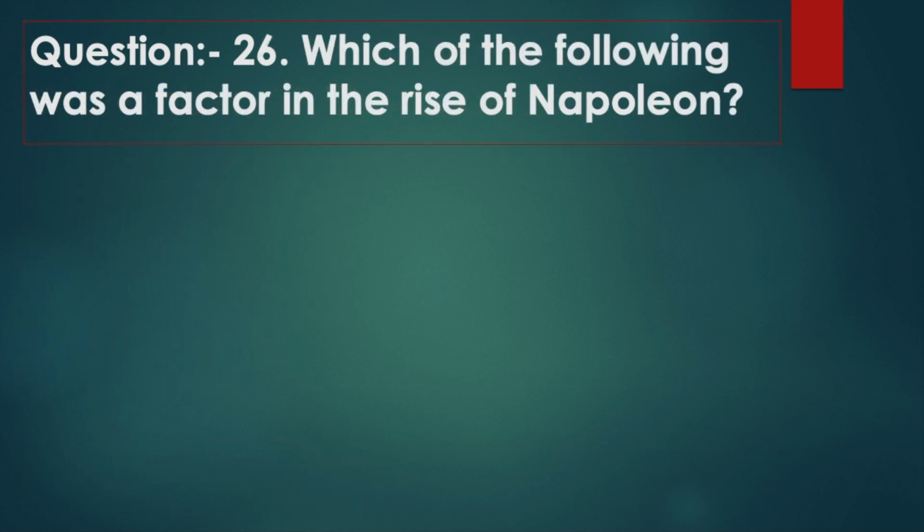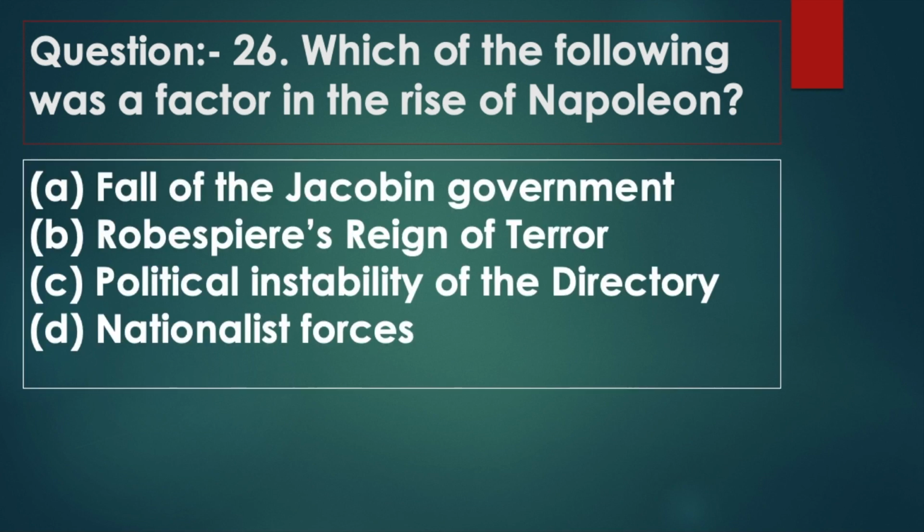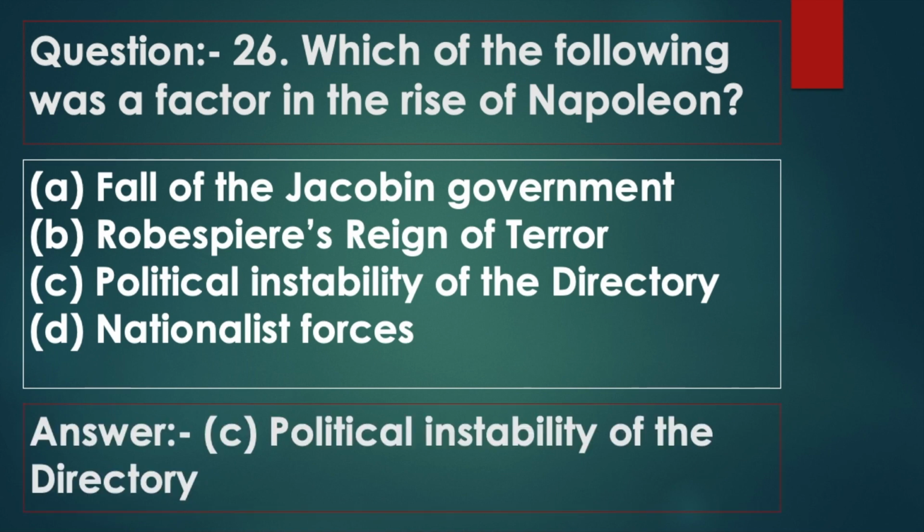Question 26. Which of the following was a factor in the rise of Napoleon? Option A, Fall of the Jacobin government. Option B, Robespierre's Reign of Terror. Option C, Political instability of the Directory. Option D, Nationalist forces. Answer: option C, Political instability of the Directory.